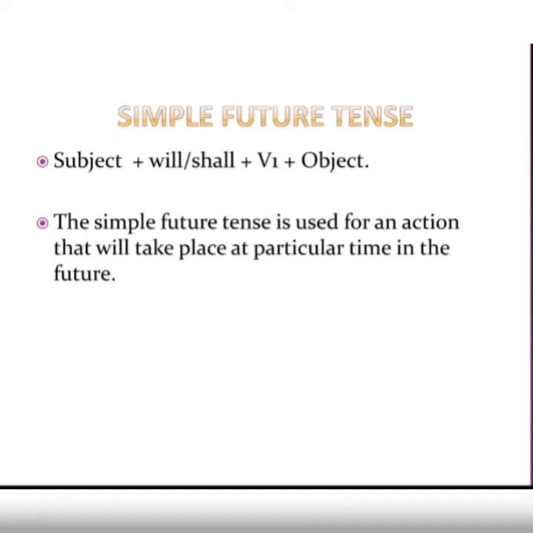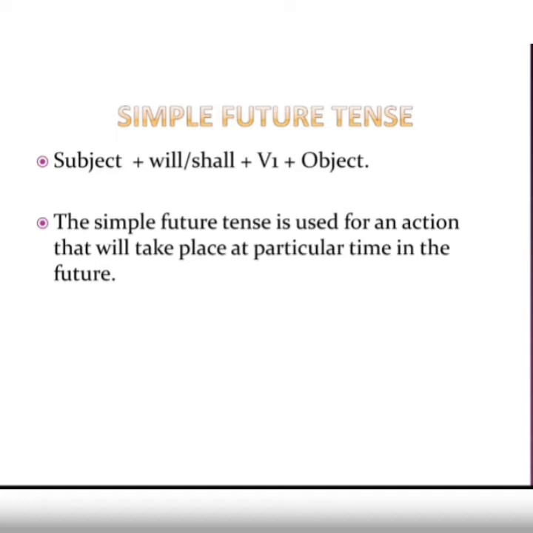In future tense, again we have four different types of future tense: simple future tense, future continuous tense, future perfect tense, and then the future perfect continuous tense. So let us first begin with simple future tense. Now, when do we use simple future tense? It is just to denote any action which will take place in future, at a particular time in future.